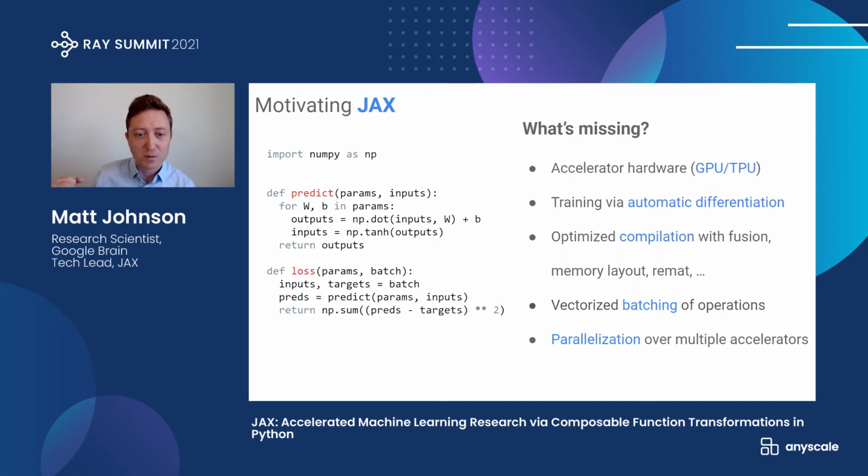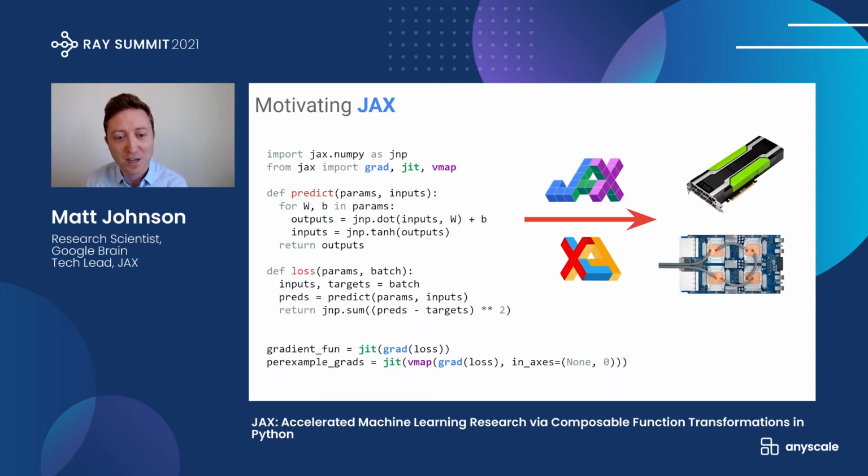We might want to be able to stage out to an optimizing compiler that can do optimizations like fusion and memory layout and rematerialization. For an advanced algorithm or something like differential privacy, we might want things like automatic vectorized batching of operations. And finally, we might want to parallelize over multiple accelerators.